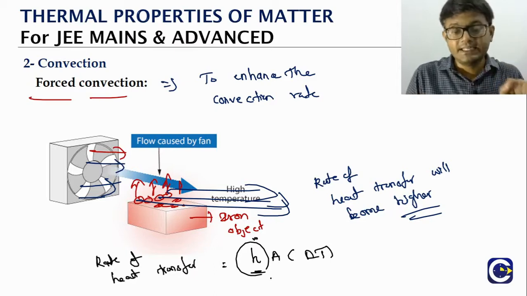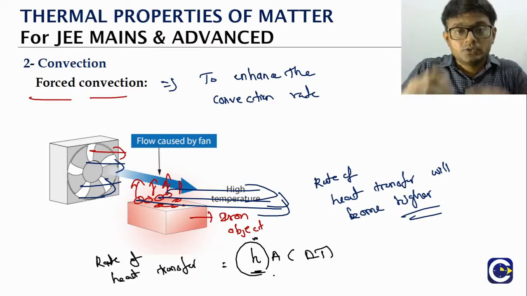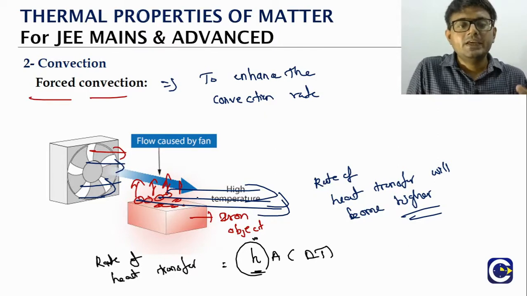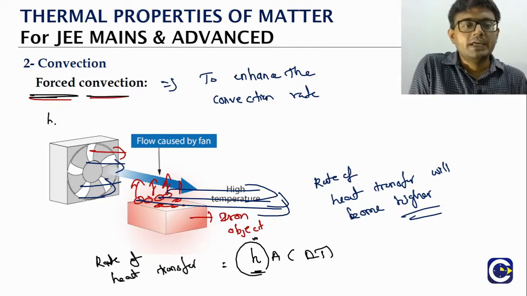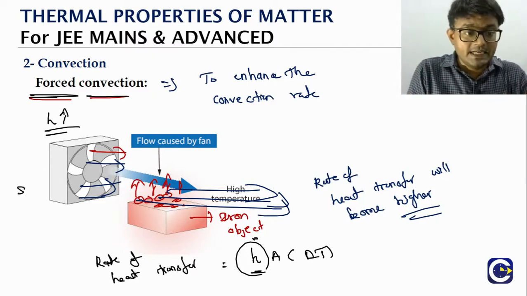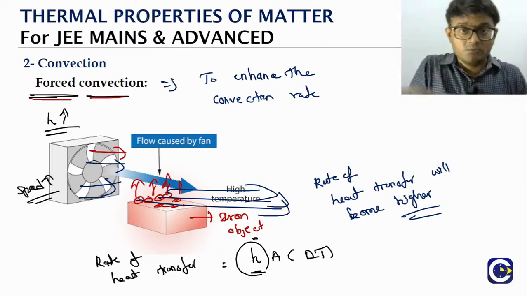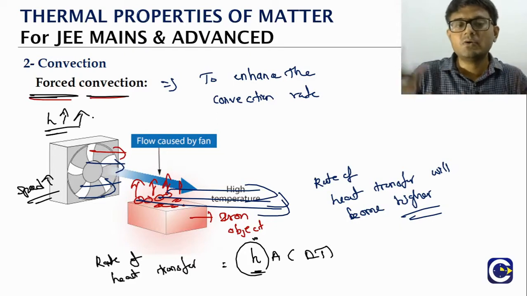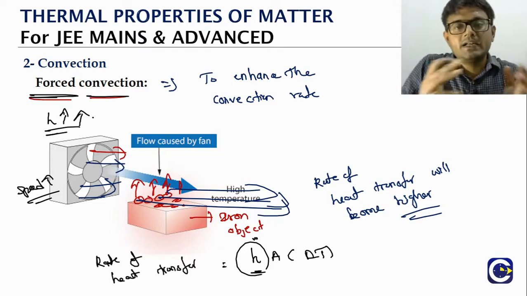convection constant. As I said, it will also depend upon the type of convection, in the sense, what force is driving the convection. So generally, if we talk about forced convection, the H value will be higher. In case of forced convection, the H value will be higher. And not only that, if you increase the speed of the fan, the air layers will be blown away faster, right? So as a result, the H value will increase even more. Okay, so this is about free convection and forced convection.